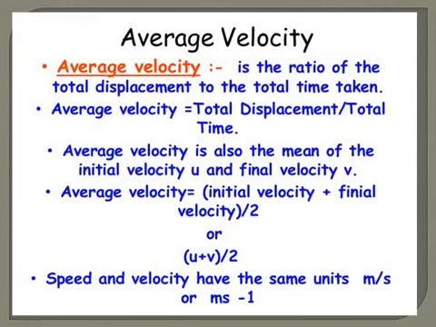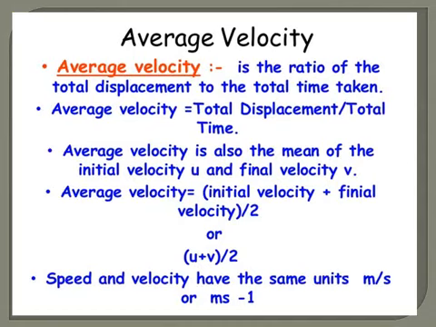In this slide, we are going to calculate average velocity. For speed, we have calculated the average speed. What was the formula for that? The total distance divided by total time. Similarly, we can calculate the average velocity. So what is average velocity? It is the ratio of the total displacement to the total time taken. So what is the formula? Total displacement divided by total time taken. So this gives you the average velocity.